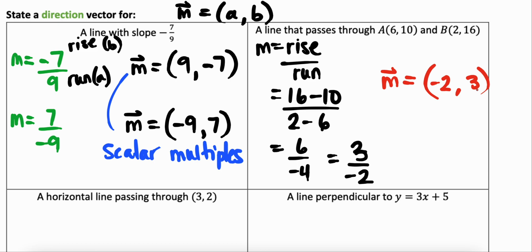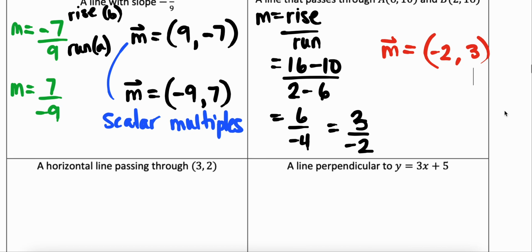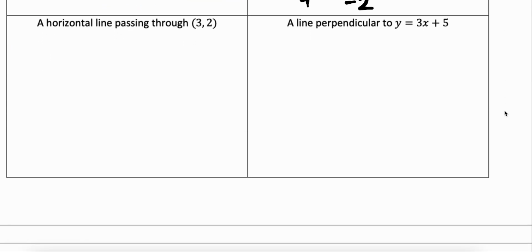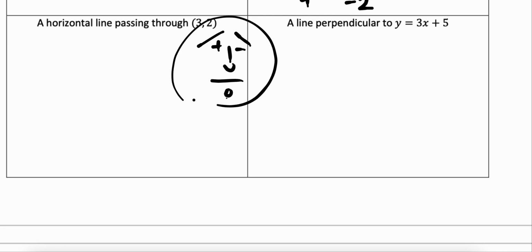If I wanted to think about a horizontal line passing through (3, 2), I want to really think about what a horizontal line is. So a horizontal line has a slope of 0. If I taught you in grade 9, you might have remembered Mr. Slopeman, right? So we looked at the slope of the different types of lines. A positive slope goes up from left to right, a negative slope goes down from left to right. A vertical line has a slope that's undefined, and a horizontal line has a slope of 0. Because it has a slope of 0,